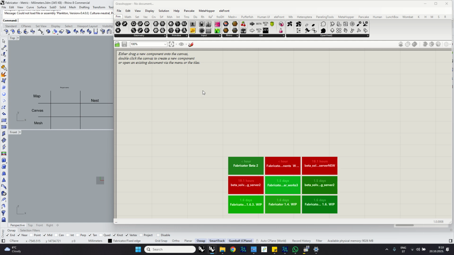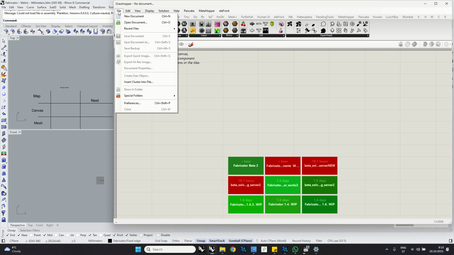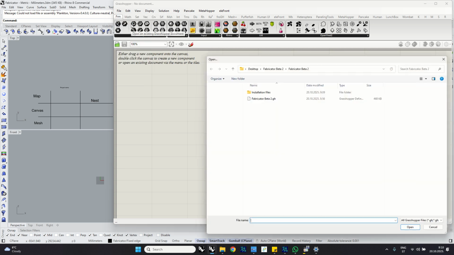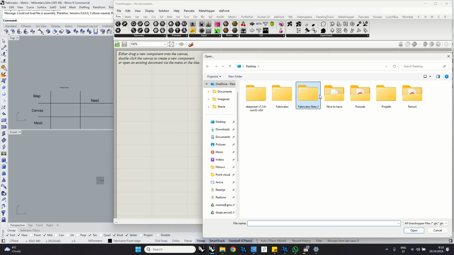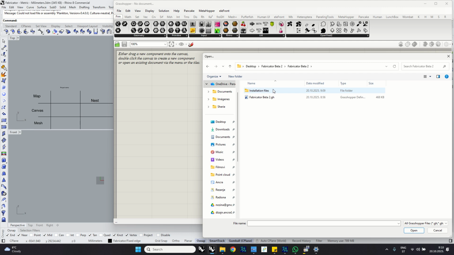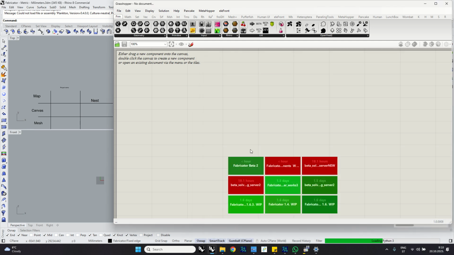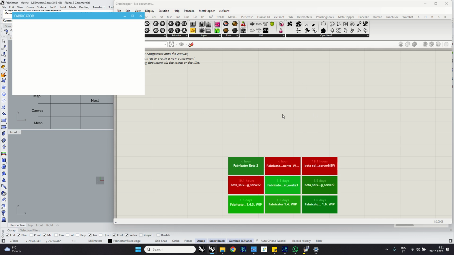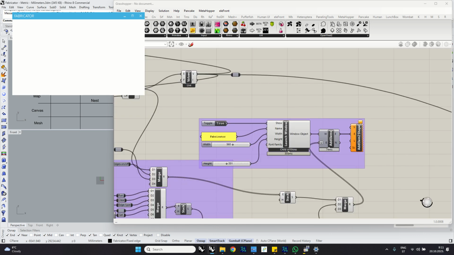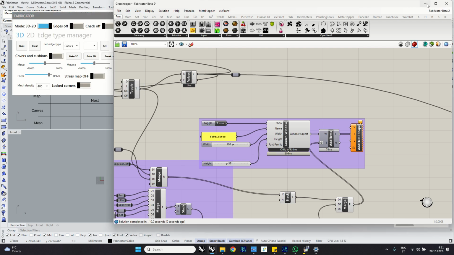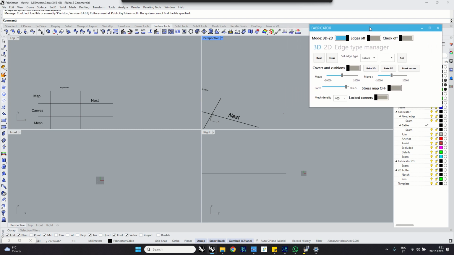Alright, so now when that's done, we're going to go here, open document, and we're going to look for our folder, look for Fabricator Beta 2, open it. And if anything pops out, just OK, whatever they ask you. You can minimize the grasshopper, have a fabricator, and then you can just start designing.